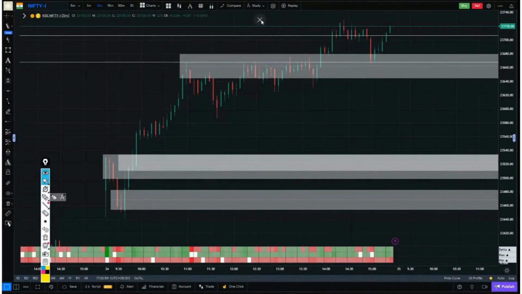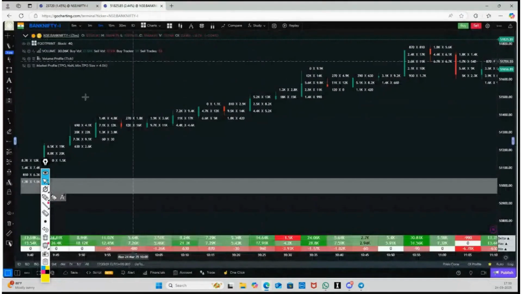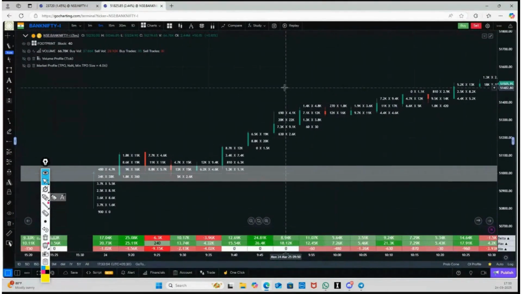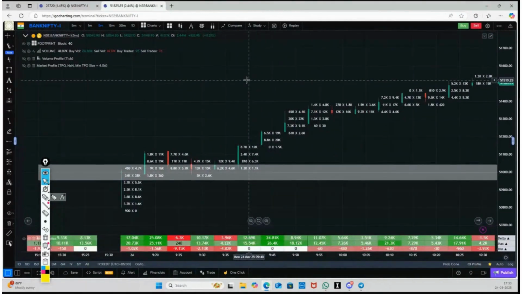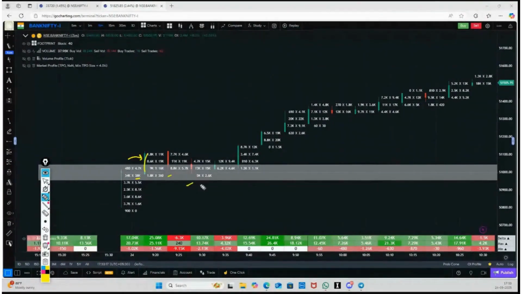If we look at Bank Nifty today, the scenario was very clear. There was no selling attempt seen anywhere. The first buying happened here, and in the next candle, buying happened again, and the price moved well. There was a pullback there, but no significant negative delta, just 6 or 3. And if we look at the buying there, 17, 25, 10, 12, 24 was the zone where the first buying happened. The next buying attempts came on the pullback, and moved upside.